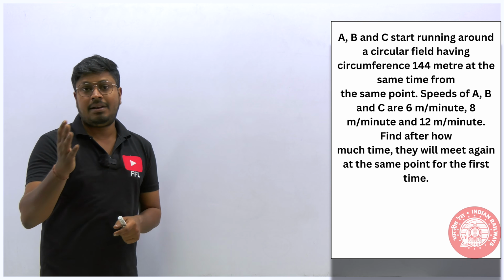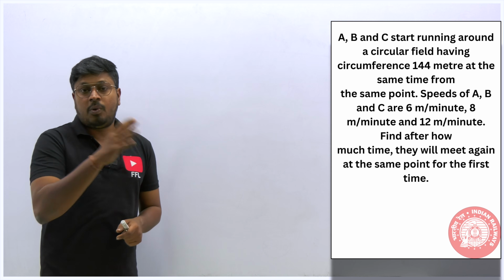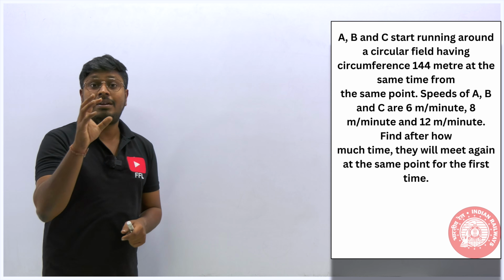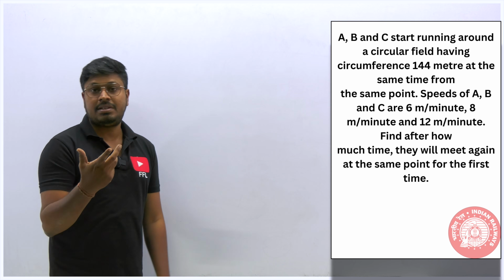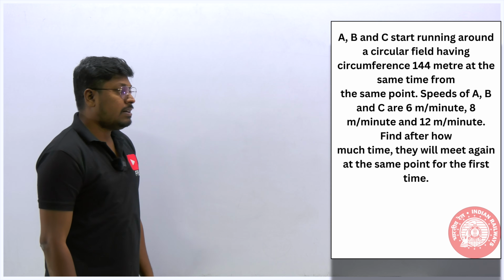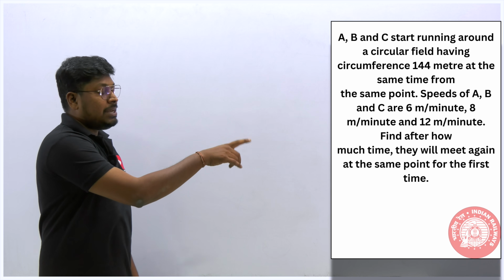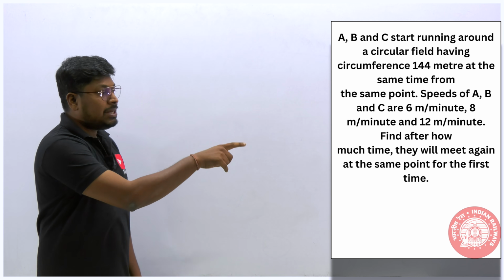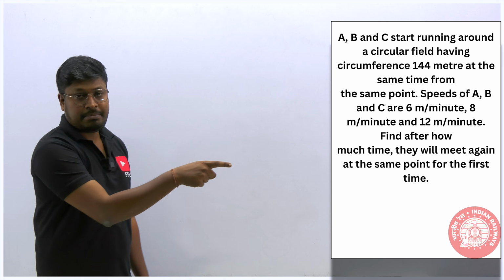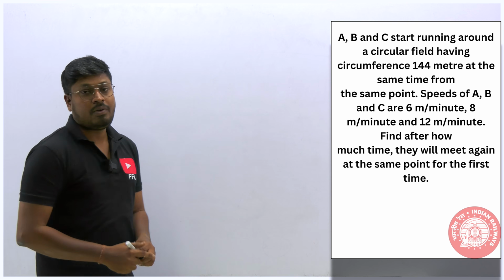Like 3 bells ringing at different times, and at what point all 3 bells will ring at the same time. These kinds of questions we have solved more on the channel, right? So now the speeds of all 3 persons have been given, that is 6 meter per minute, 8 meter per minute and 12 meter per minute. And the total circular track distance is also given, 144 meter.